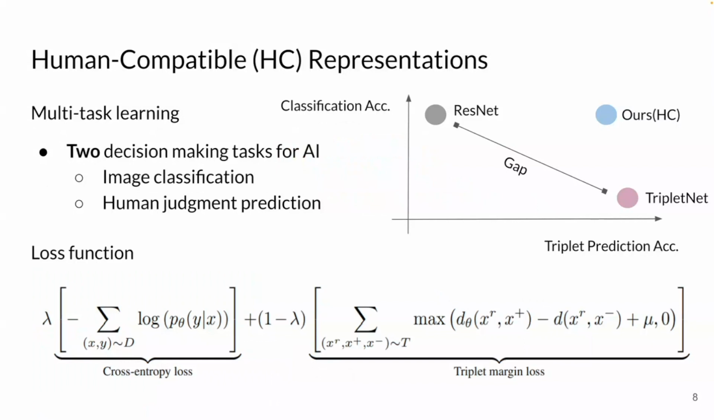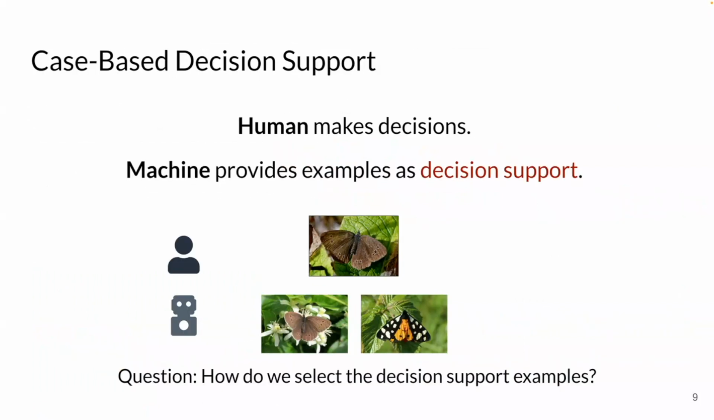Our loss function is then a weighted sum between a cross entropy loss for the image classification and the triplet margin loss for the human judgment prediction, with controlling hyperparameter lambda. Now that we have trained our new model, let's move on to evaluation. Remember, our setup is that humans make decisions and the machine provides examples as decision support. The question is then, how do we select the decision support images?